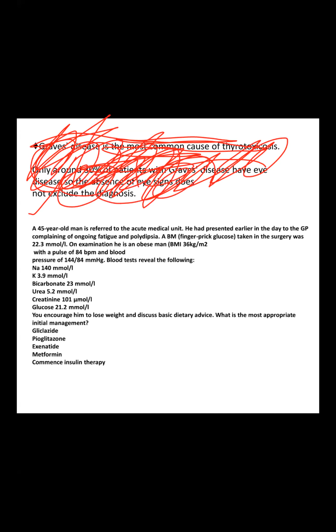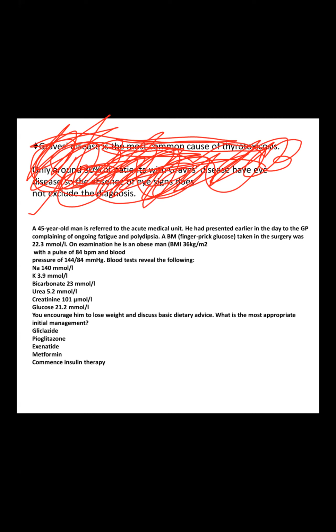A 45-year-old man is referred to the acute medical unit. He had presented earlier in the day to the GP, complaining of ongoing fatigue and polydipsia. Finger prick glucose taken in the surgery was 22.3 millimole per liter, and on examination he is obese.